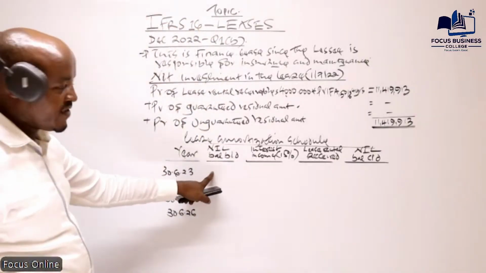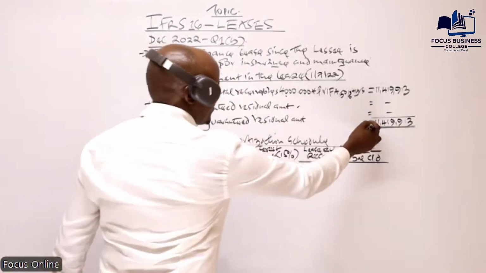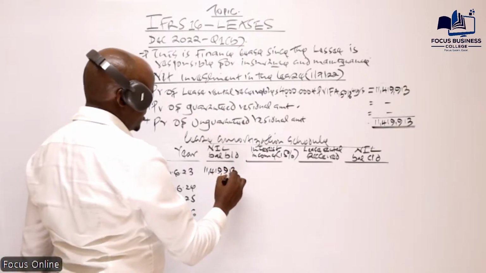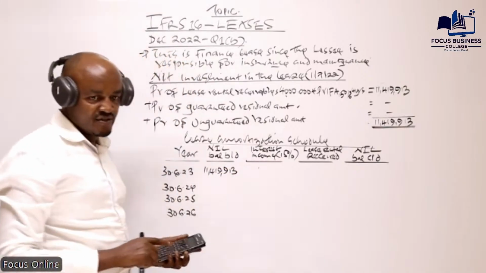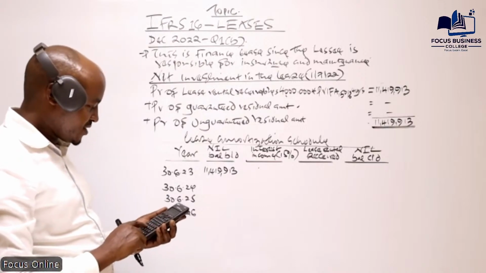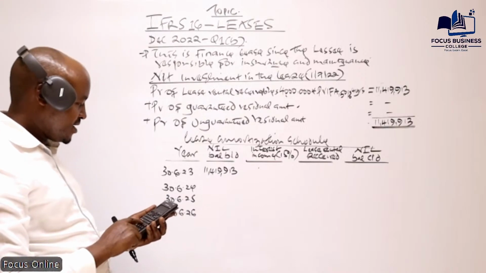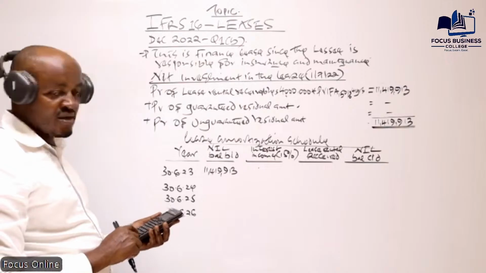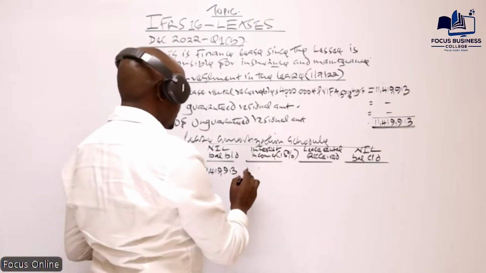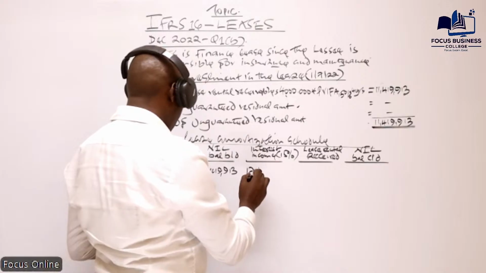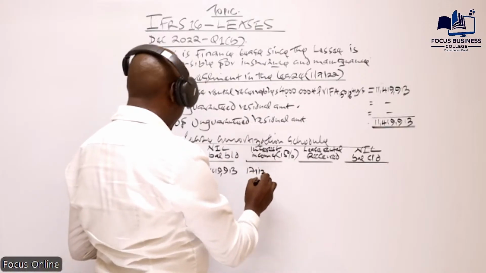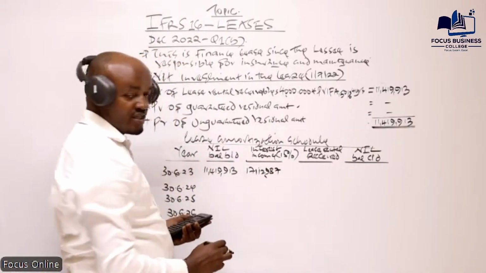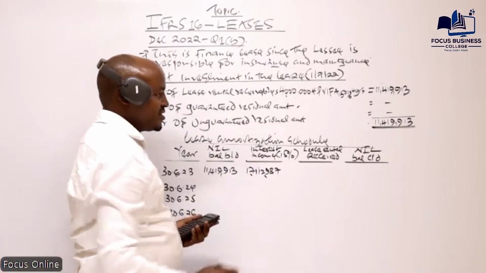Yes. So we start with the net investment in the lease at the start of year 1, which you have computed here. That is 11,419,913. So we compute the interest being 15% of this, 15% of 11,419,913. Yes, what are you getting as our interest income? 1,712,987. Is that what you're getting as the interest income?